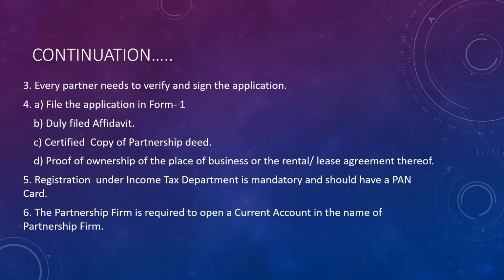Whether it is your own office, that means you are the owner of your office, or else you have taken it on rent, then a lease agreement is there for such a room. So whatever it is, you have to submit proof of ownership of the place of business, or the rental or lease agreement thereof.